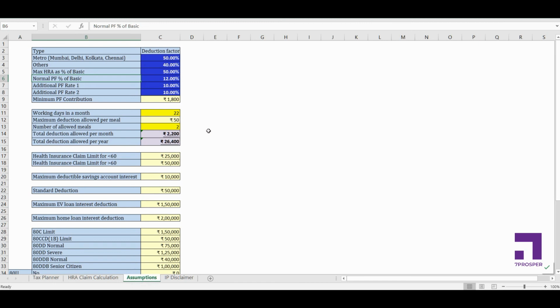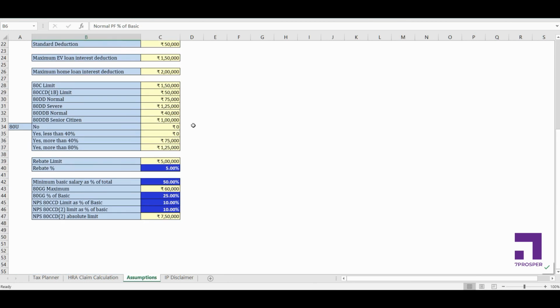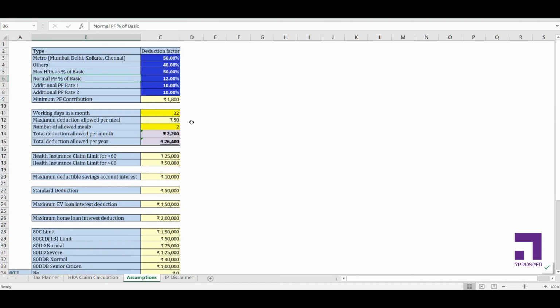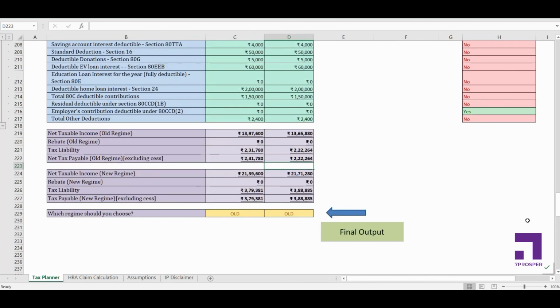Alright, and this sheet is full of assumptions, all the rules or the limits of different sections. You'll mostly not need to change anything here, but if something happens next year or some limit changes next year, I've given you the flexibility to update those things here. So if it's just about changing the limits, you can change those limits and the tax planner will get updated automatically. Alright, so I hope this has been helpful.